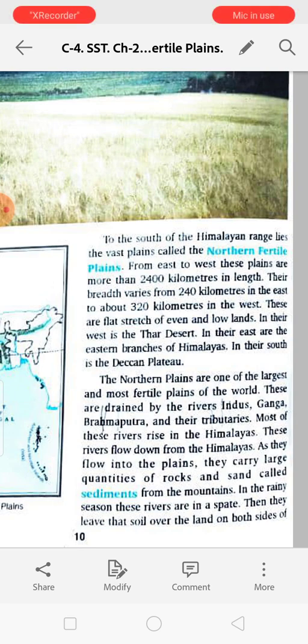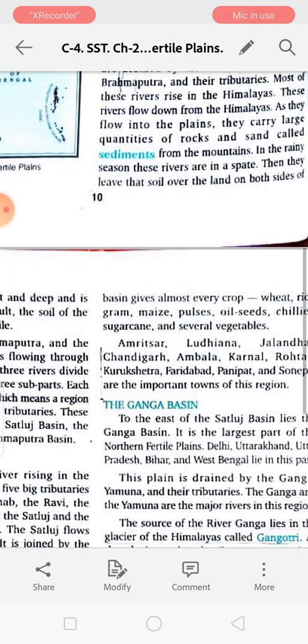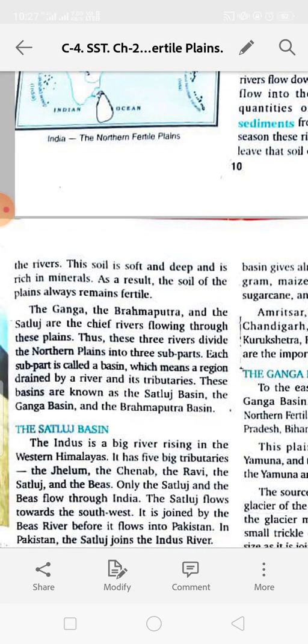That means when rain falls, the water level of the river rises and it flows over the banks of the river. Then they leave that soil over the land on both sides of the river. This soil is soft and deep and rich in minerals.